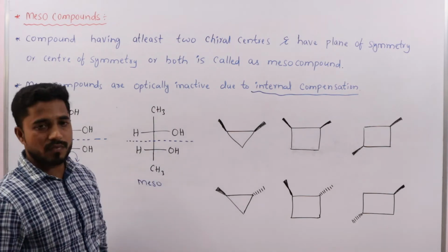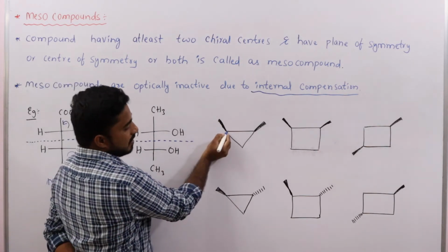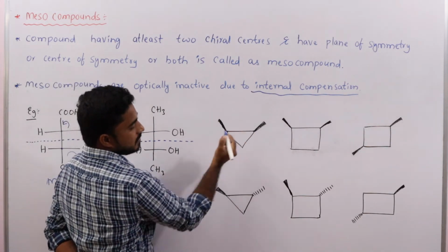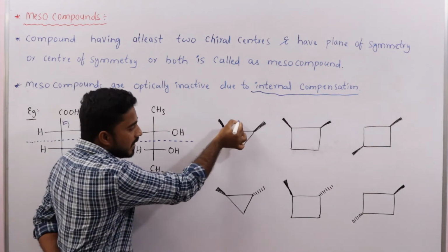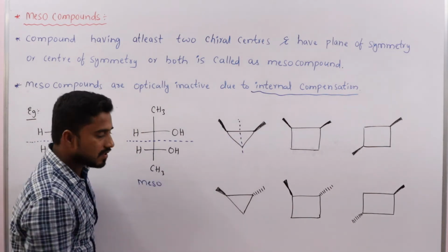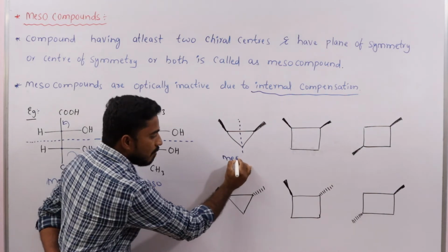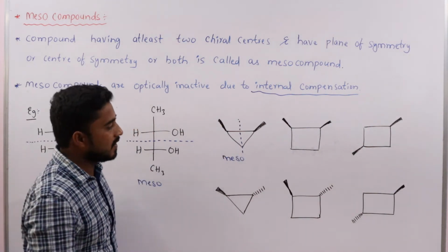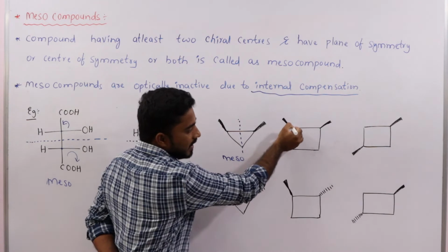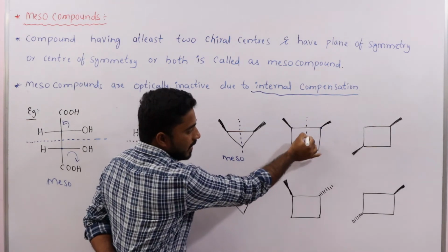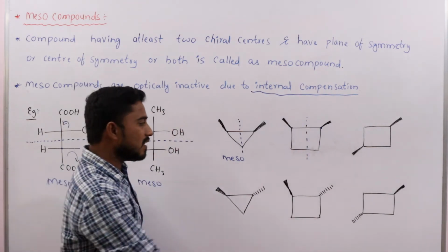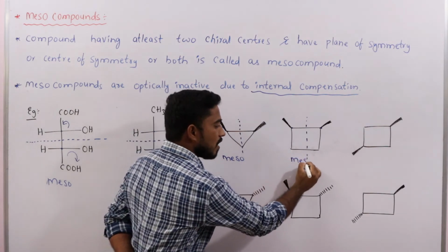Let us see another example. So in this molecule also two chiral centers are present. Okay, plane of symmetry is also present. That's why this molecule is a meso compound. In this also two chiral centers are there and plane of symmetry is there. That's why this is also a meso compound.